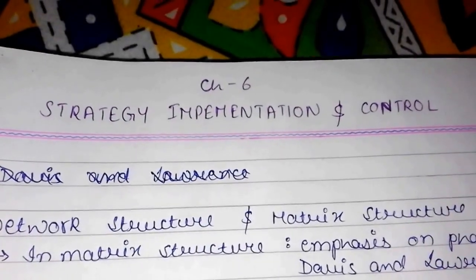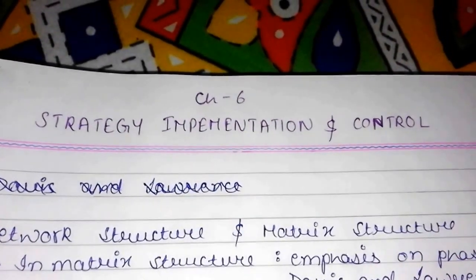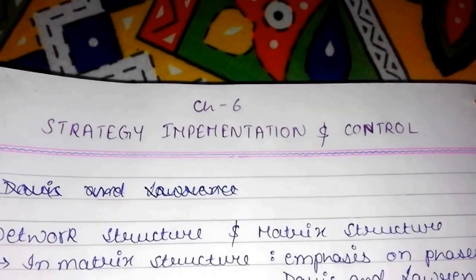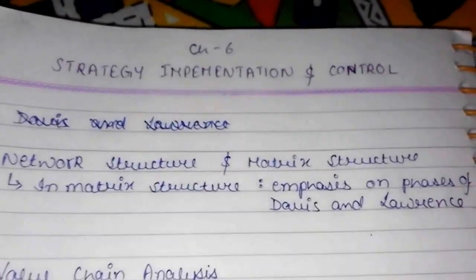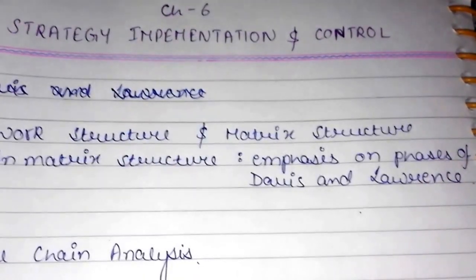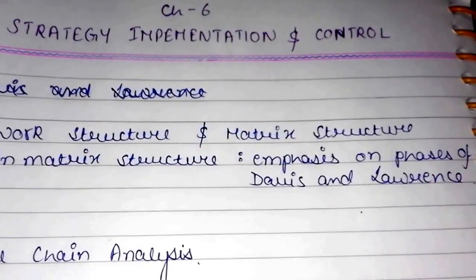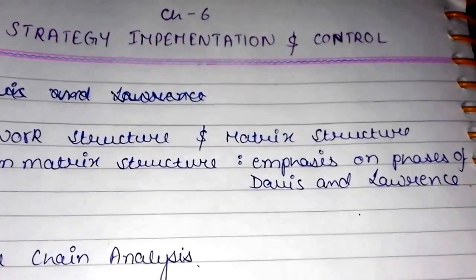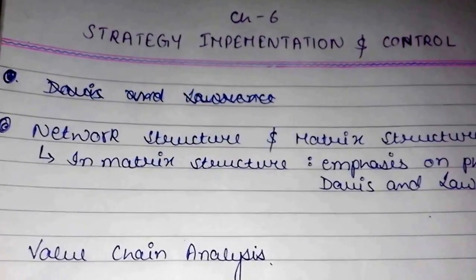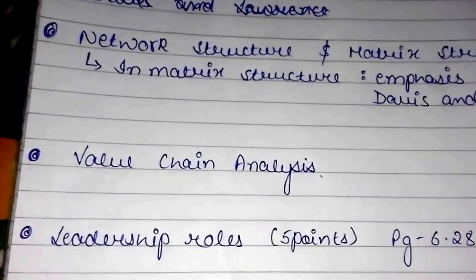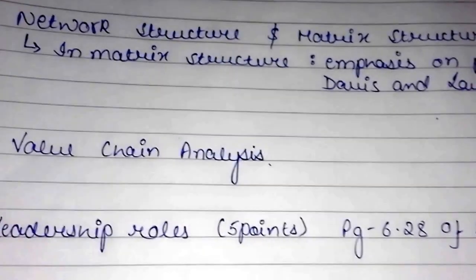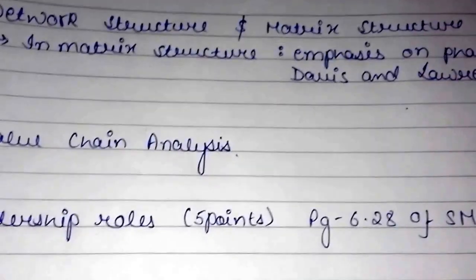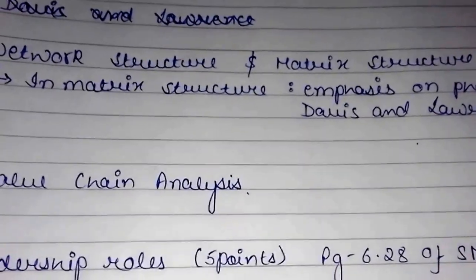Last but not the least, chapter 6, strategic implementation and control, and its important questions are: question 1, network structure and matrix structure. In matrix structure, emphasis on the phases of Davis and Lawrence is important. Second question is value chain analysis. Third question is leadership roles. There are 5 points in this answer. It can be found on page number 6.28 of the study material of SM.